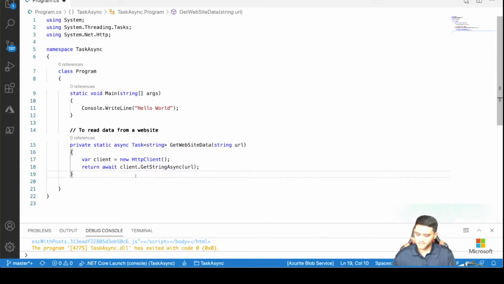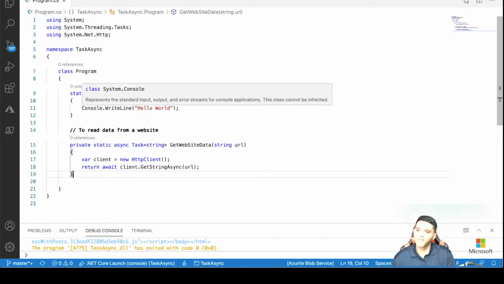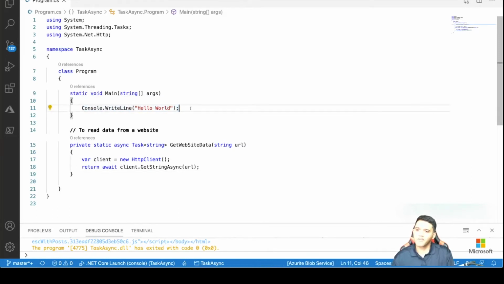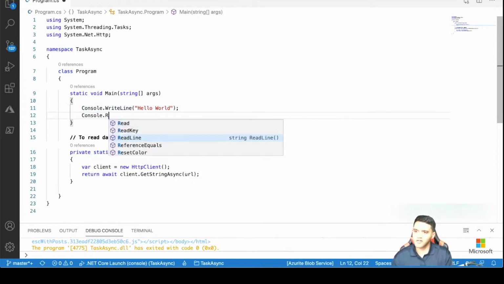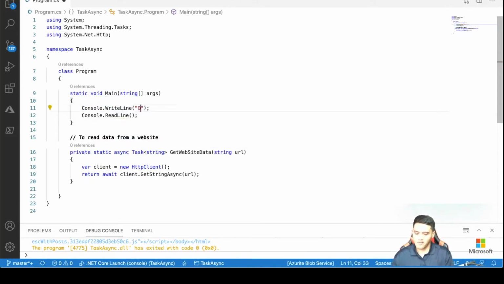So that's it. Let's run this. There is another way to do this, but let's run this and check. Okay, I'm going to add the Console.ReadLine here. I'm going to change this to "press enter to exit".